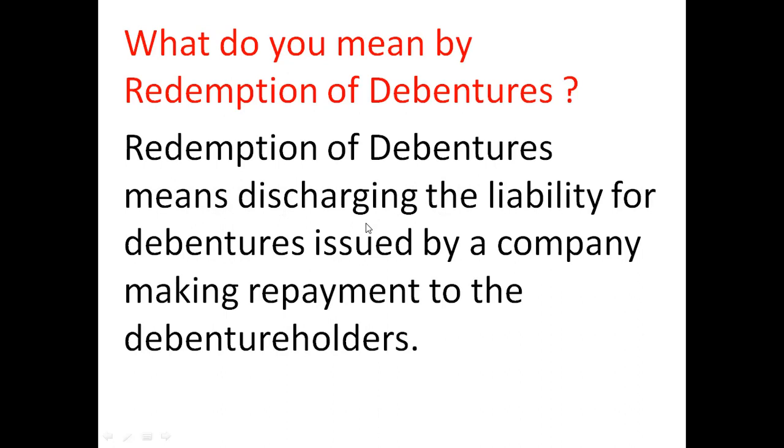That repayment is known as redemption of debentures. So what do we mean by redemption of debentures? Redemption of debentures means discharging the liability for debentures issued by a company, by making repayment to the debenture holders.